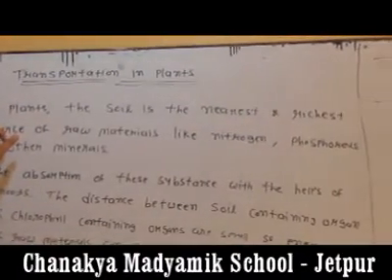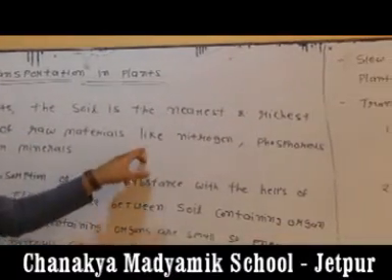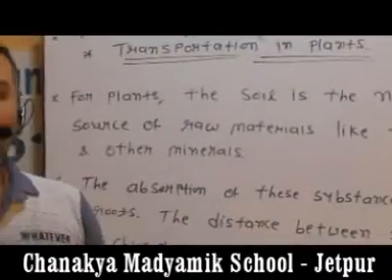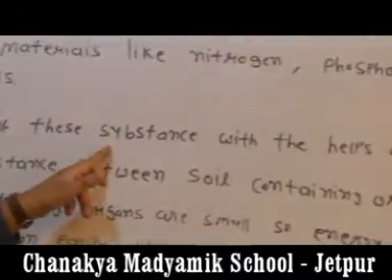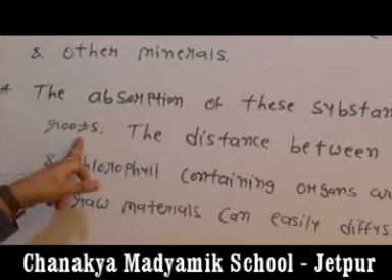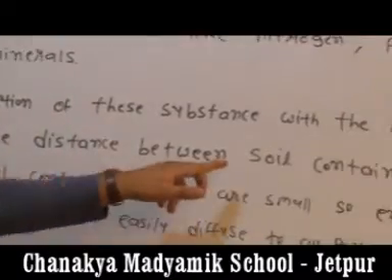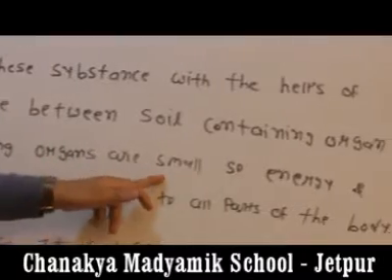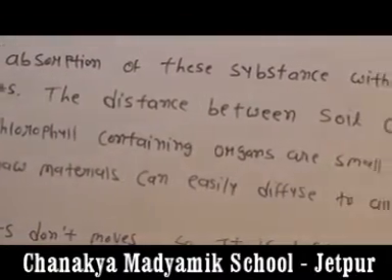soil and land. So it is sucked from the soil, such as minerals like nitrogen, phosphorus, sulfur, and any kinds of inorganic and organic material. The absorption of these substances is with the help of roots. You will also know that roots are directly attached with the undersoil and land. The distance between the soil containing organ and the chlorophyll containing organ is small, so energy and raw materials can easily diffuse to all parts of the body.